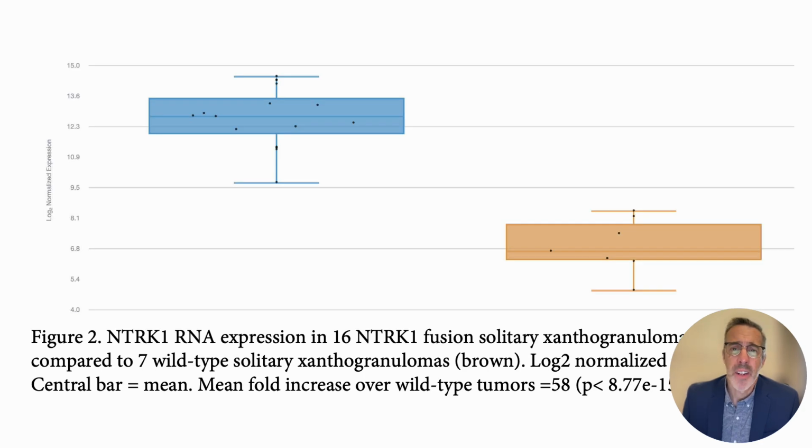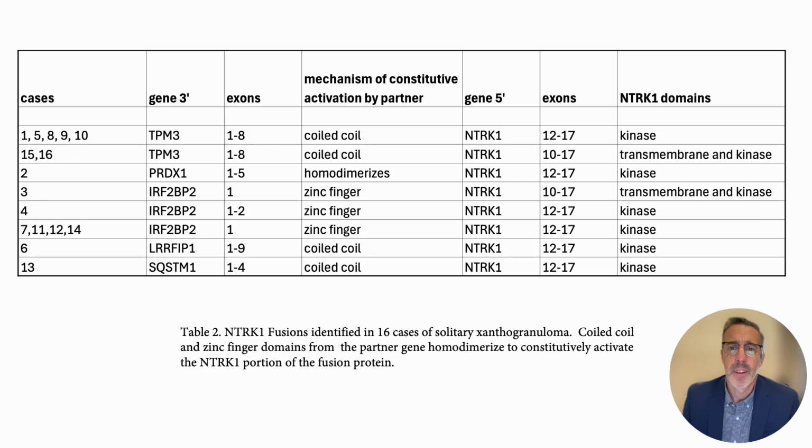We also looked at NTRK RNA expression. In this figure, the cases are subdivided with NTRK fusion in blue and wild type in brown. There is a mean 58-fold difference in expression in the fusion cases, meaning that the promoter from the fusion partner contributes to overexpression of the fusion RNA in all cases.